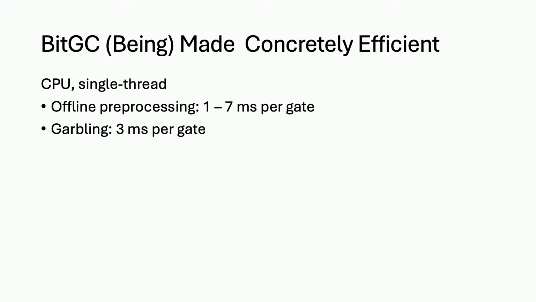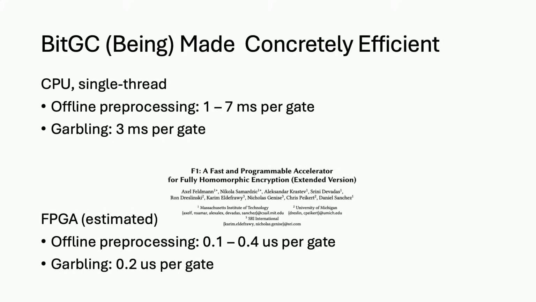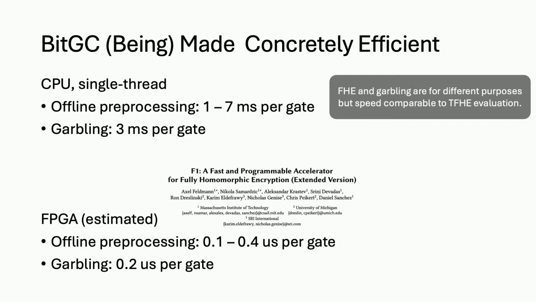Okay. In the end, the speed is about 10 microseconds per gate, okay, which is a terrible speed in the Garbling community, okay? But if you actually plug that into F1, then you get a much faster speed, which is maybe usable, okay? So our conservative estimation is this speed based on what they have. It turns out that they have the parameters that we need directly, so this is a pretty good estimation. Okay, so what does 10 microseconds per gate mean?